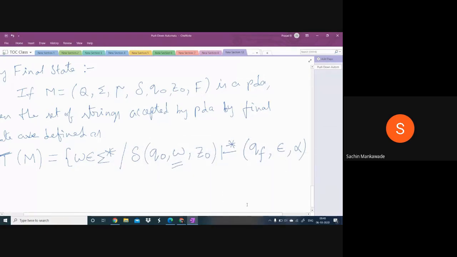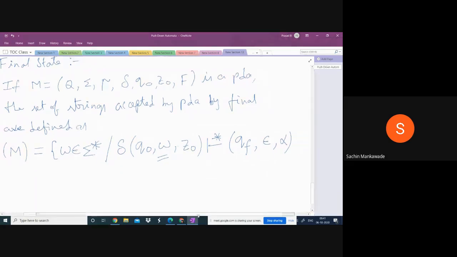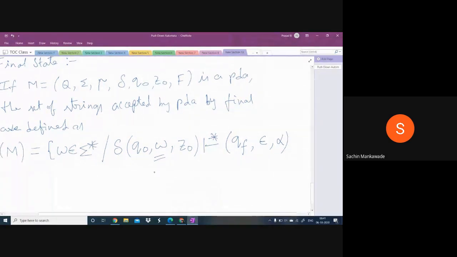So this is the condition for accepting the strings, where QF is a final state and alpha can be any combination, means alpha may or may not be empty. It can have 0 or 1 or more symbols.